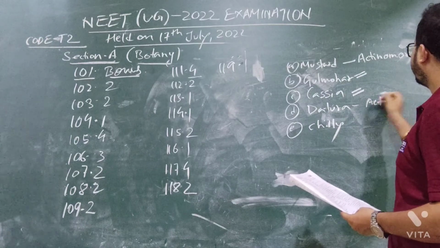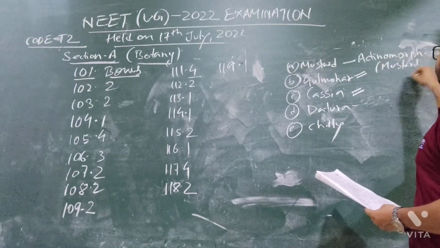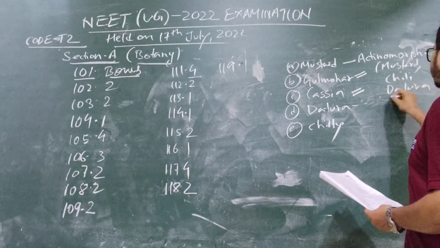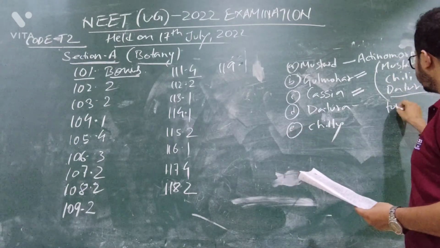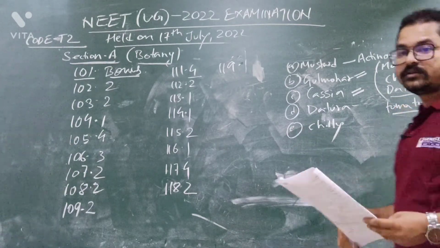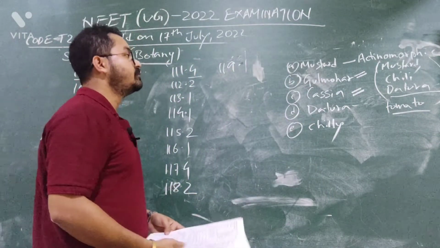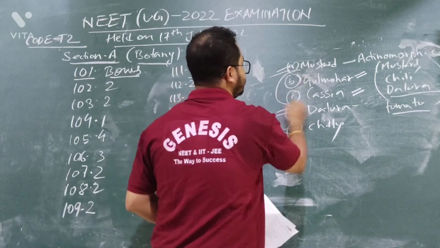Datura is also actinomorphic. You see, in actinomorphic plants you will find mustard, chili, datura, tomato; these are all the actinomorphic plants. So from the options you need to find out the zygomorphic. So this is actinomorphic, this is actinomorphic, this is actinomorphic, these two are the zygomorphic.